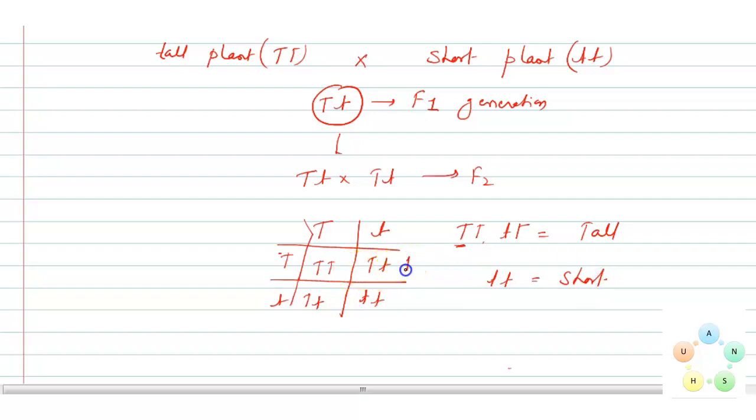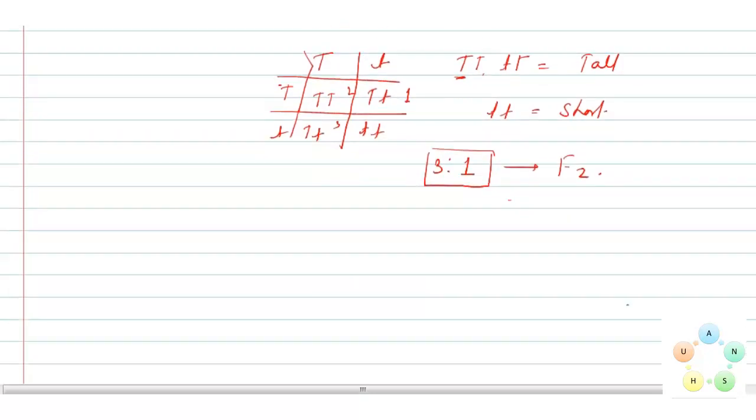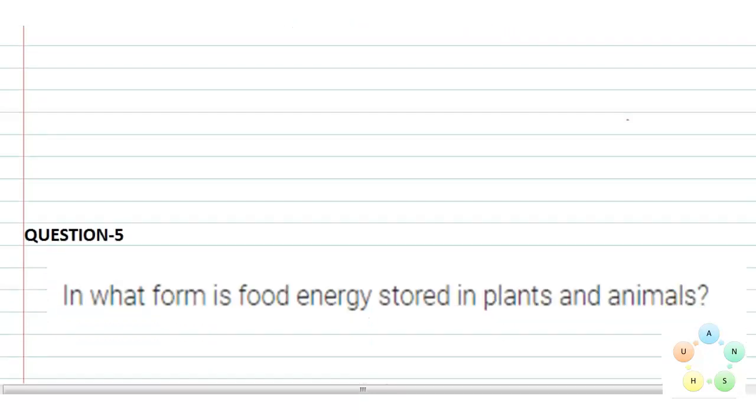So the ratio is 3 tall to 1 short. This is the result of the F2 cross. So this is our answer. Now next, move to explain the next question.